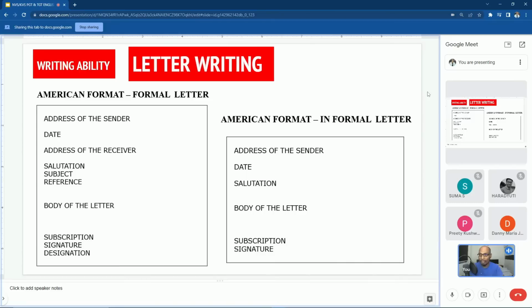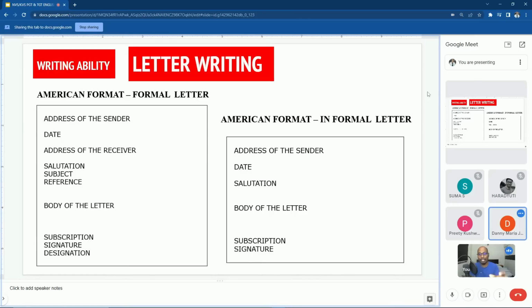Okay. Is it wrong if you write subject above the salutation? No, sir. That is also correct. I think both are accepted. Yes, both are accepted. But where do you write the reference? Do you write the reference above the salutation or below the salutation? That is definitely below the salutation.